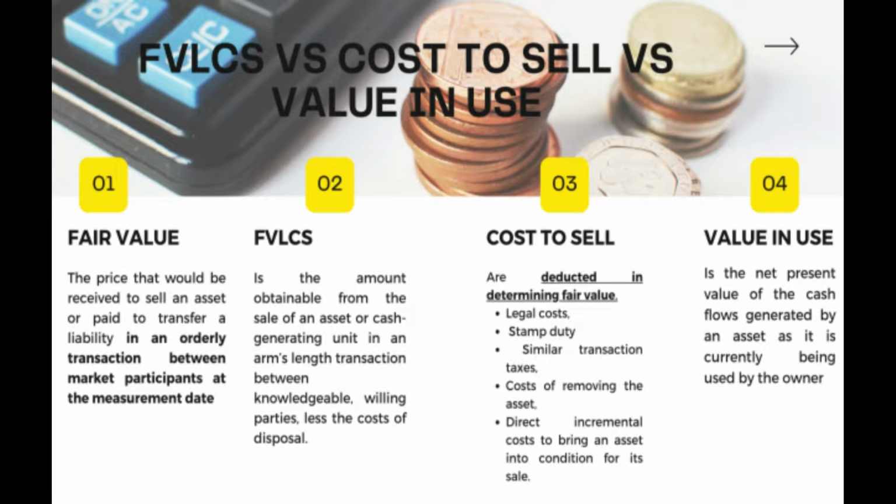The third one is cost to sell. Costs to sell are deducted in determining fair value. For example, legal costs, stamp duty, similar transaction taxes, cost of removing the asset, and more. And the last one is value in use. Value in use is the net present value of the cash flows generated by an asset as it is currently being used by the owner.